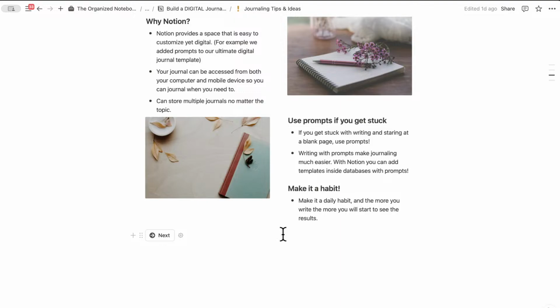Also, the other thing I wanted to note is that you don't have to be tied down to one journaling app. So for example, if you use one for personal, daily journaling, but you want to use Notion as more like a journaling/notes hybrid system, that could also work really well.